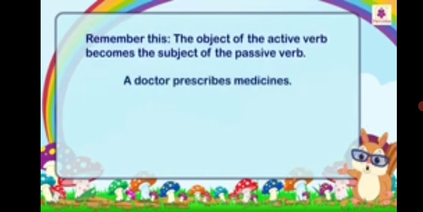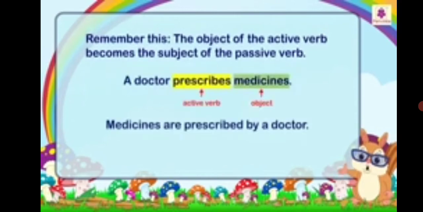A doctor prescribes medicine. See, that is the active verb and the object. Medicines are prescribed by a doctor, object and passive verb. Active verb becomes passive verb and object becomes the subject. Students, there is just interchange of the sentence. The meaning doesn't change. The meaning remains the same, but only we are changing the sentences. Like the doctor prescribed medicines, the medicines are prescribed by the doctor.